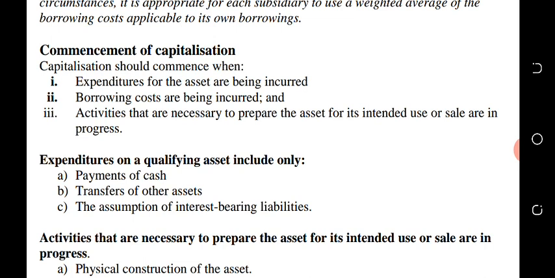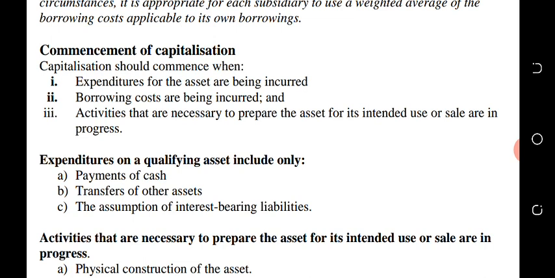Is it the time in which you borrow the loan, or is it the period in which you start to incur expenditure on the qualifying asset? Or is it the time in which the activity goes on the qualifying asset?